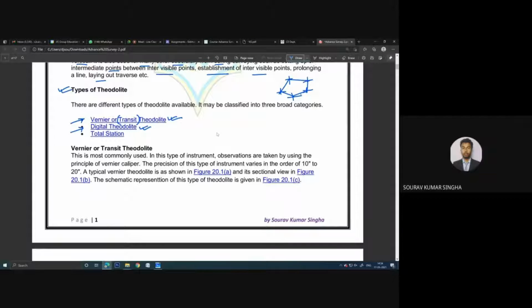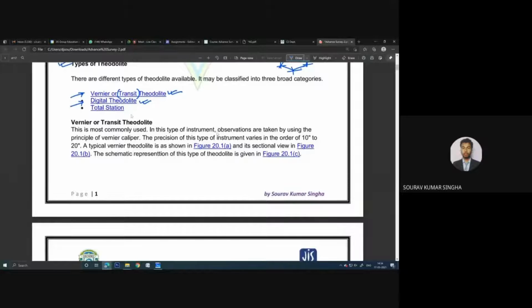As you can tell by the name, in the digital theodolite the data is shown on a digital screen, and in the vernier theodolite you need to see with your eyes and take the reading. These are the two differences. Other things are similar, and accuracy is nearly the same, though I think digital has more accuracy; in the vernier theodolite it is 20 seconds. Total station is basically a combination of EDM and theodolite. Remember this very carefully, EDM and theodolite.